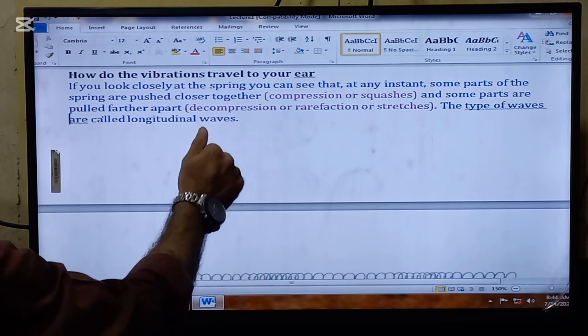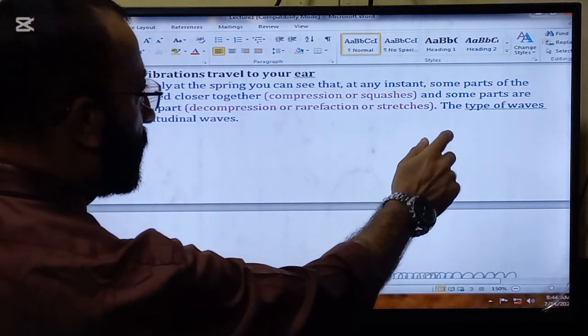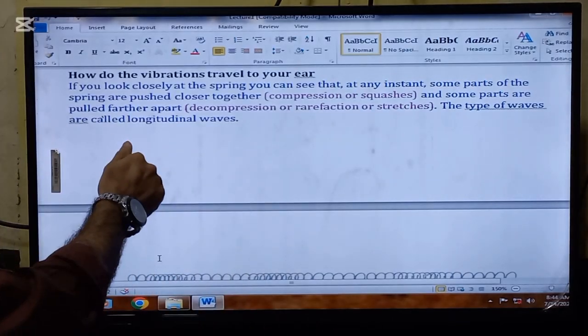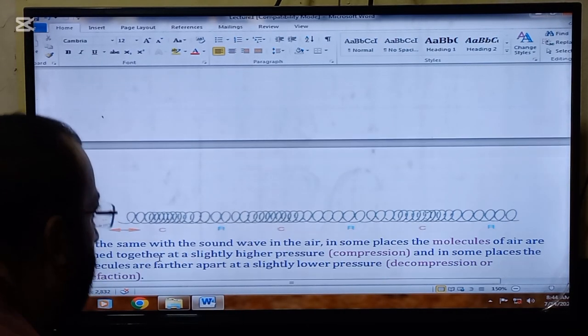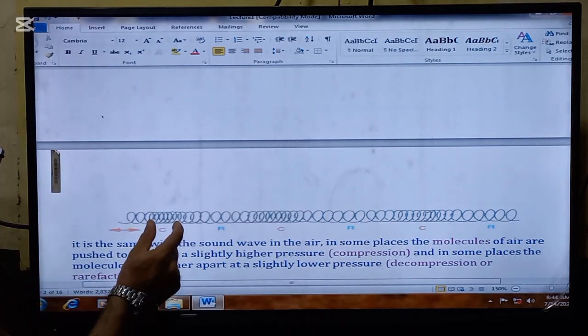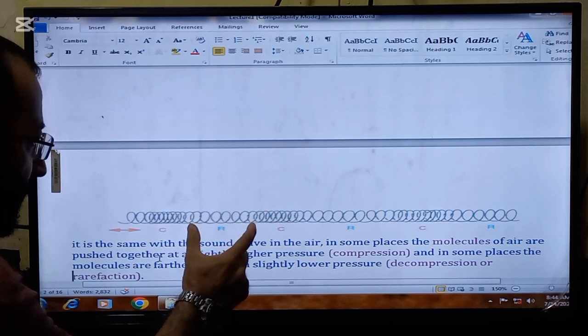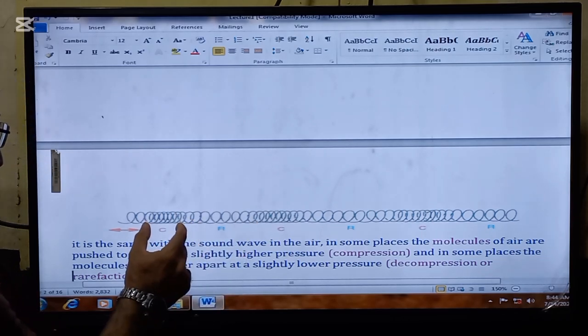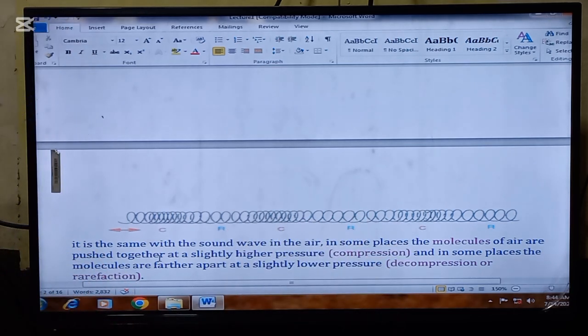That portion is called decompression or rarefaction or stretches. This type of wave is called a longitudinal wave. Here the spring is compressed and here it is pulled further apart. This portion is called compression and this portion is called rarefaction.